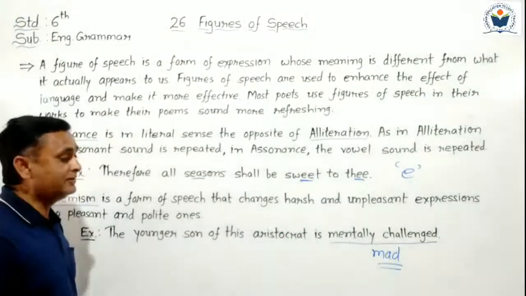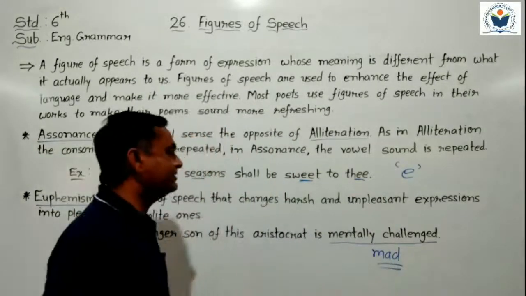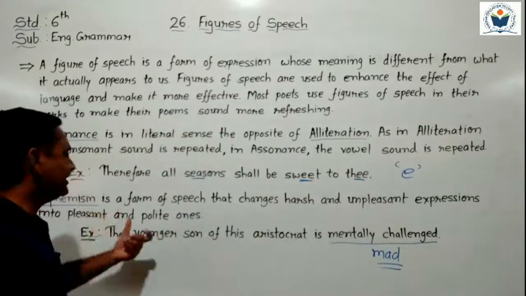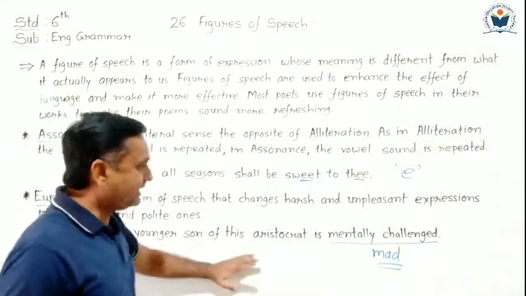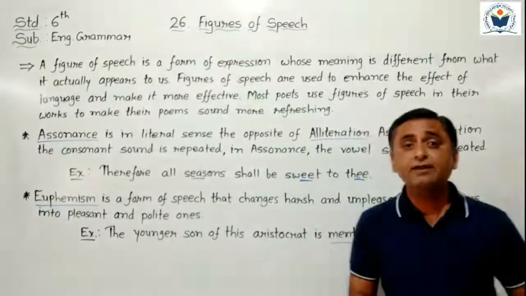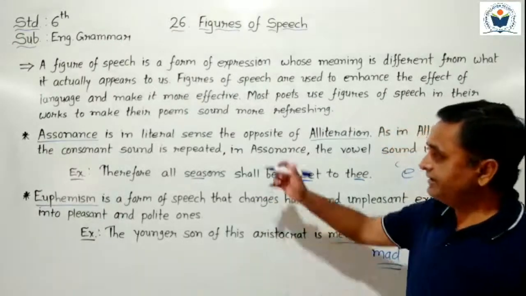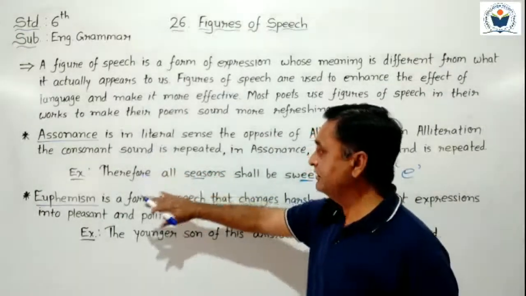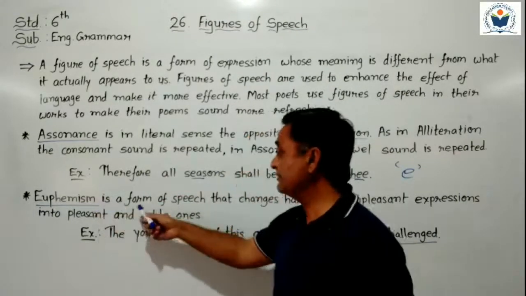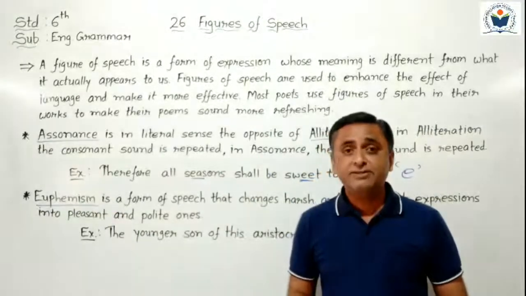In a euphemism, if we write "mad," then it's an unpleasant expression. If we use "mentally challenged," it becomes a polite and pleasant one. That type of figure of speech is known as a euphemism. Can you understand, students, both figures of speech? In one teaching we discussed assonance, along with alliteration, and then euphemism is also discussed here. Two figures of speech we discussed here.